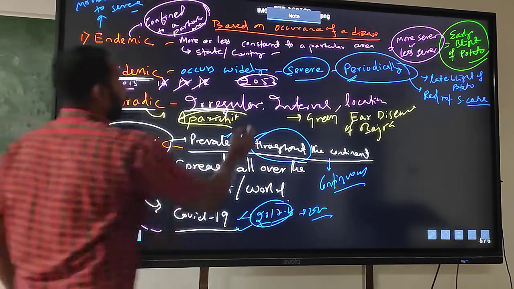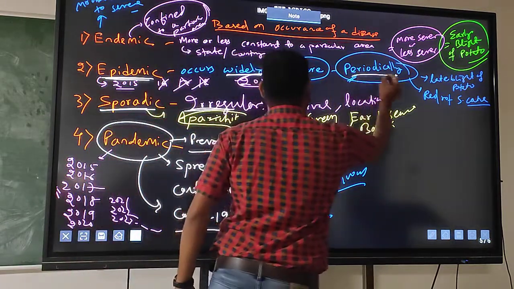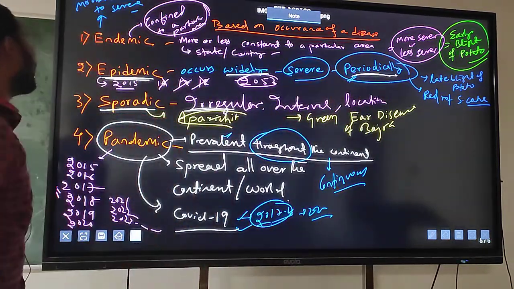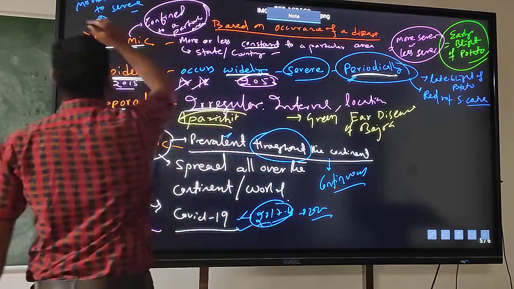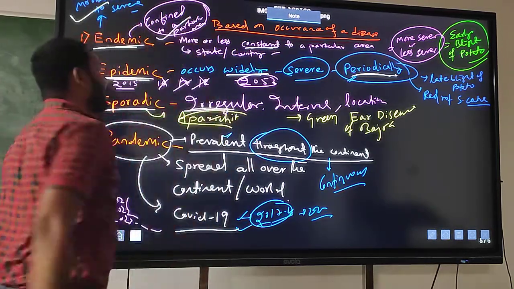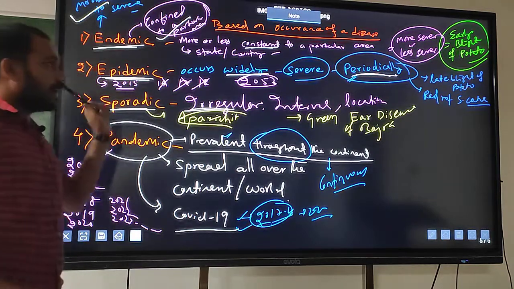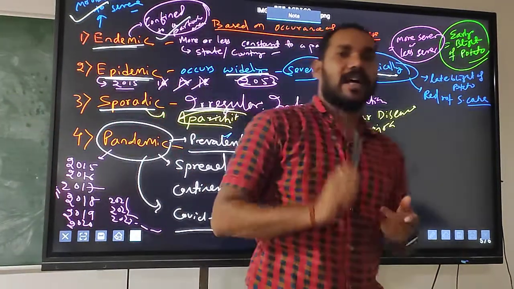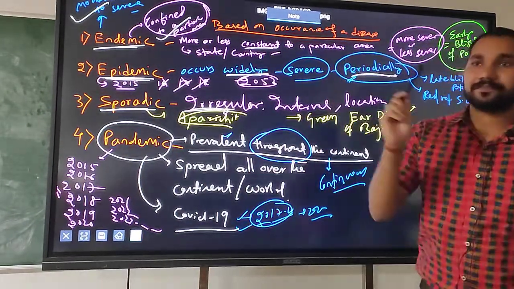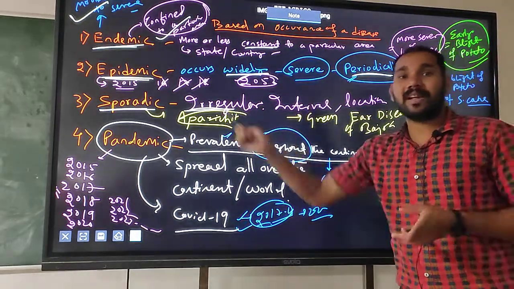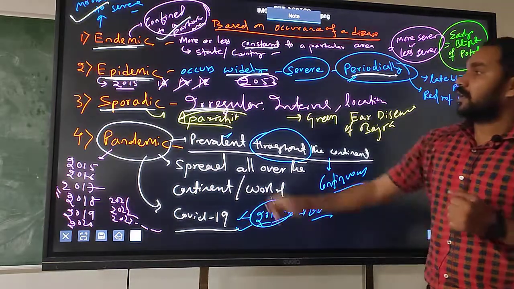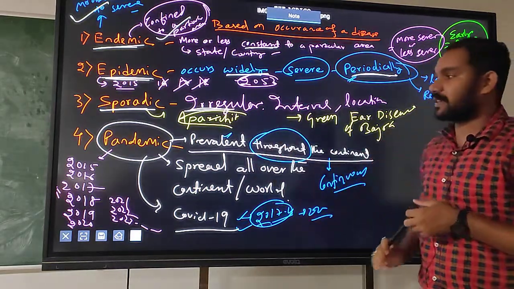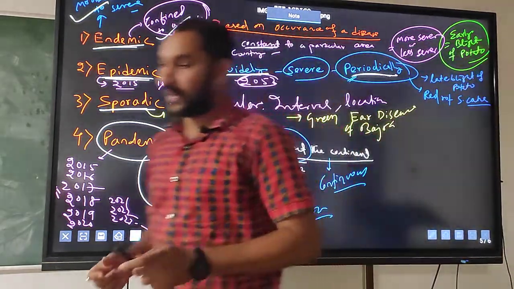Epidemic means widely occur periodically. You have to remember the word. Endemic means it is constant, moderate to severe, confined to a particular area. Okay. And just remember, early blight of potato, this is endemic. Epidemic is late blight of potato, again red rot of sugarcane. Sporadic, green ear disease of bajra. Pandemic, you know, the COVID-19.